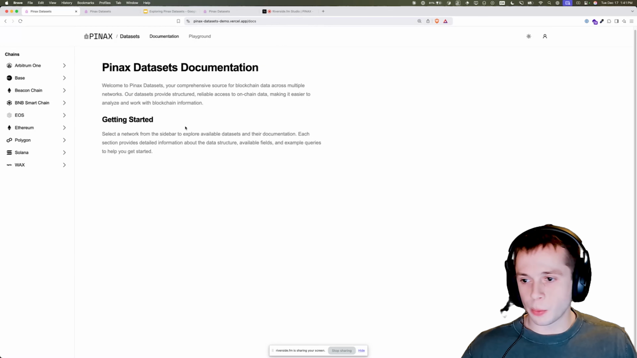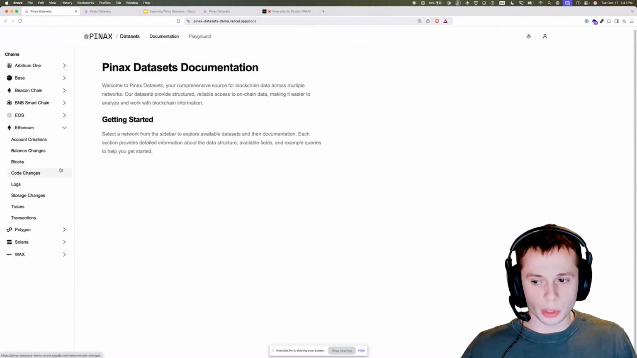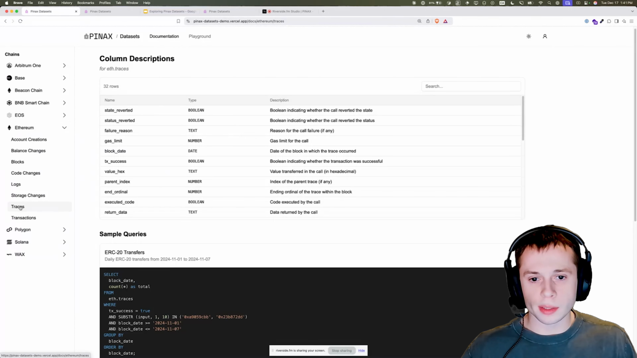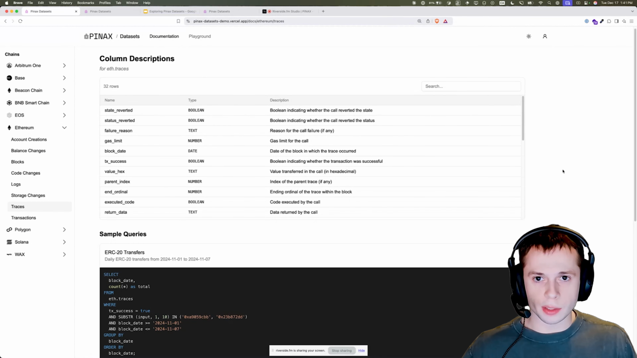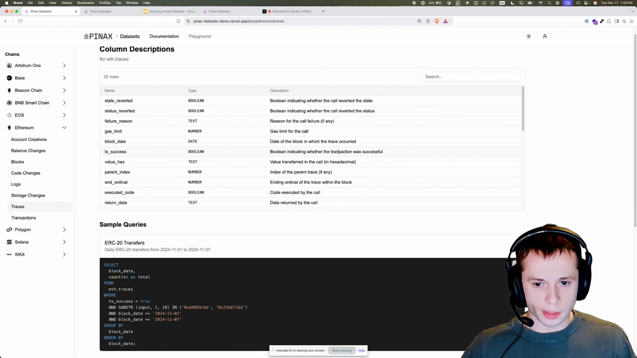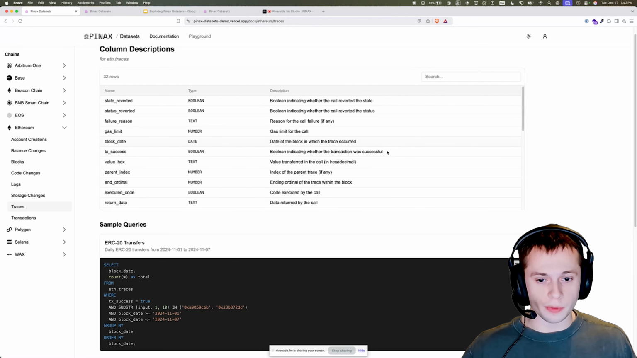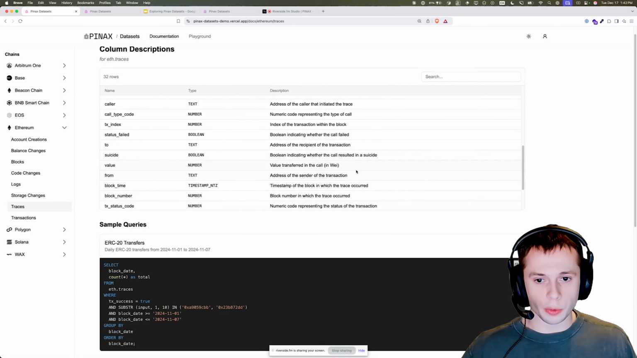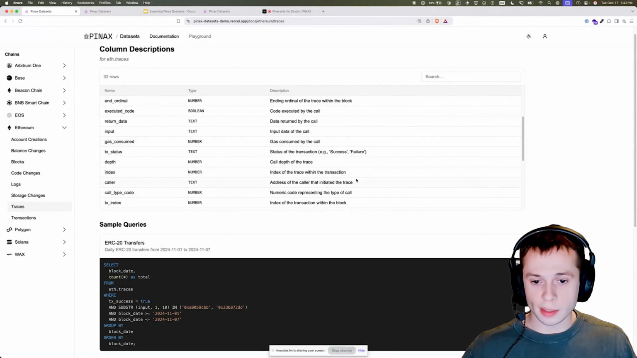So let's say here we want to learn about the Ethereum offer. We can see that we have account creations, balance changes, blocks, code changes, logs, storage changes, traces, transactions. So those are all tables. So maybe I want to learn about traces. Well, here we can see that the traces schema table has 32 fields, 32 columns, and they're all pretty neatly described so that even if you're not familiar with Ethereum but want to familiarize yourself with Ethereum, this can serve as a good resource to learn about that.